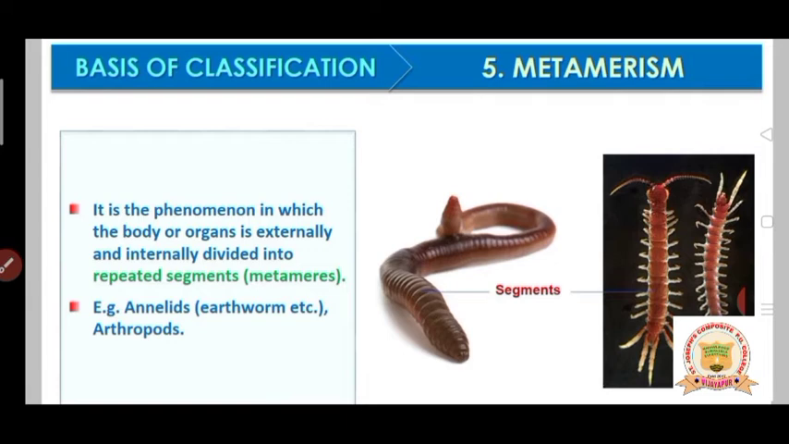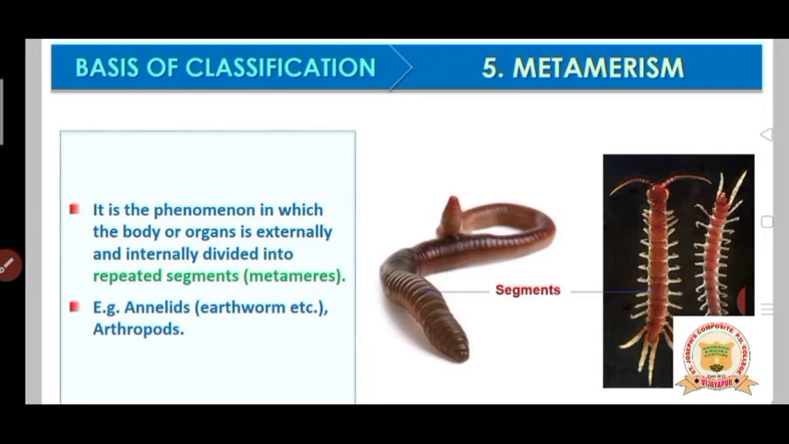This is an example, earthworm of Annelida group. From Annelida onwards, the animals show what we call metameric segmentation. So the body has segments on the body surface. It is the phenomenon in which the body or organs are externally and internally divided into repeated segments all over. The body linings on the surface, you are going to see, they all are equally lined, students.